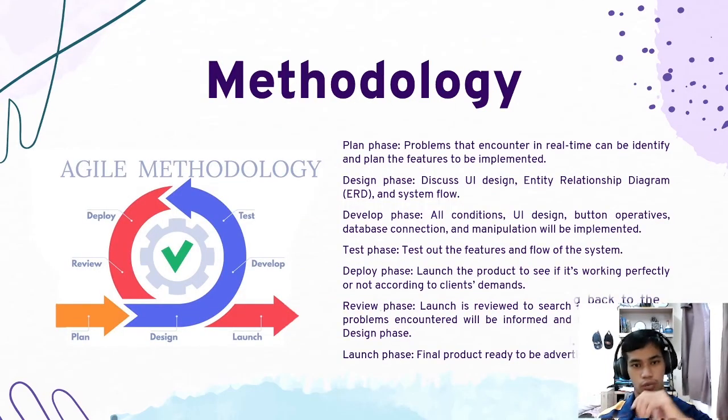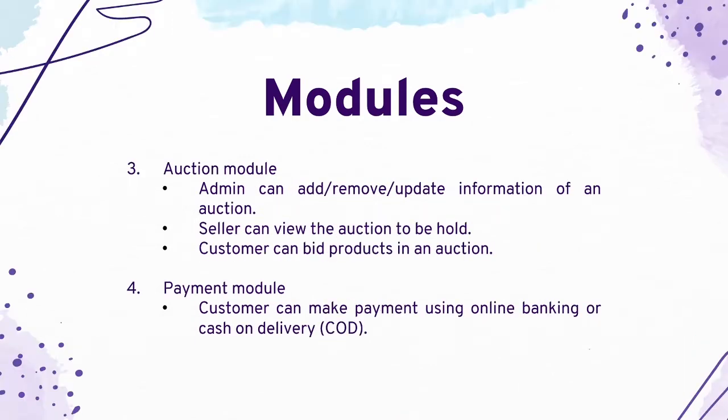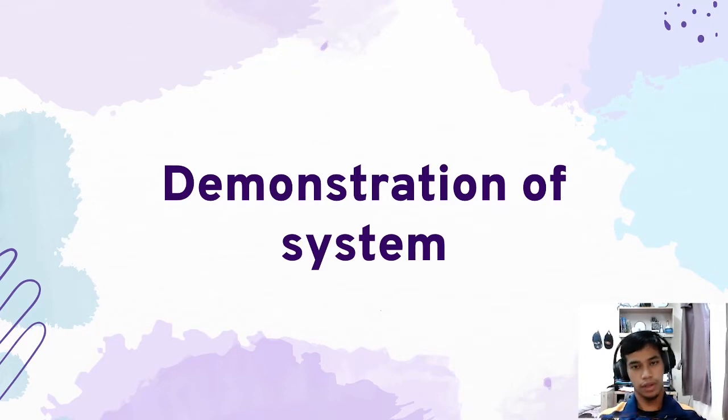The methodology that we will be using in this project is the agile methodology, which consists of 7 phases: the planning phase, design, develop, test, deploy, review, and launch phase. We will be implementing 6 modules: the account module, item module, auction module, payment module, feedback module, and report module. And now, without further ado, let's get to the demonstration of our system, where my group mates will be demonstrating the system in the next part of the video.